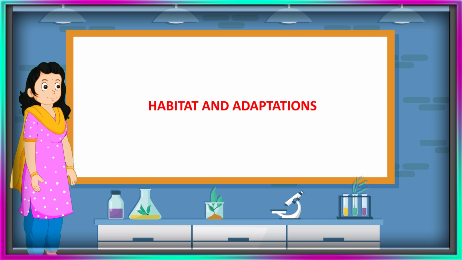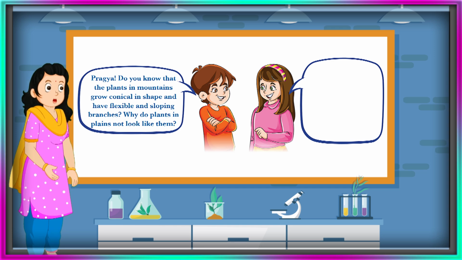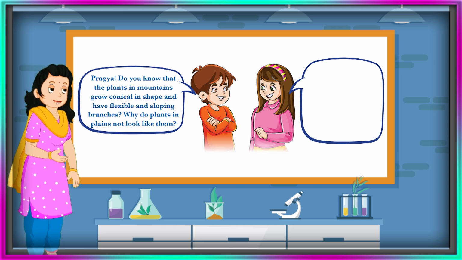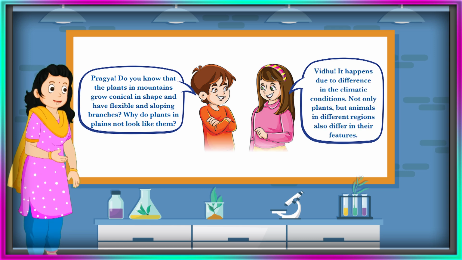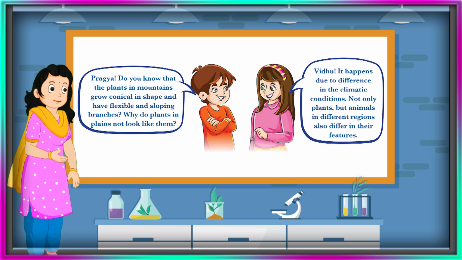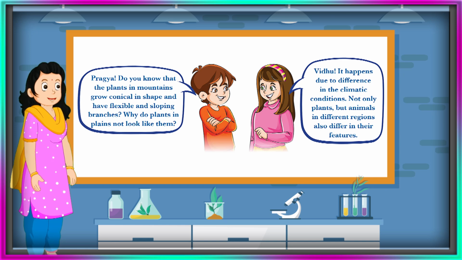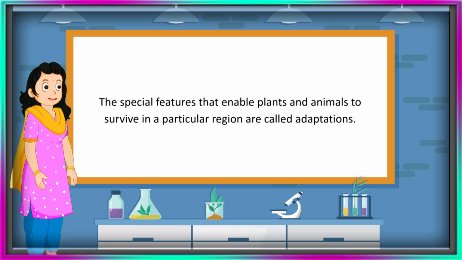Habitat and adaptations. Pragya, do you know that the plants in mountains grow conical in shape and have flexible and sloping branches? Why do plants in plains not look like them? Vidhu, it happens due to difference in the climatic conditions. Not only plants, but animals in different regions also differ in their features. The special features that enable plants and animals to survive in a particular region are called adaptations.